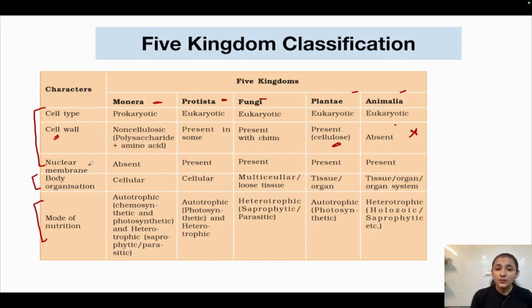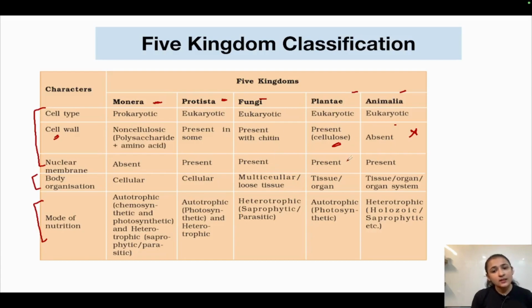If we talk about nuclear membrane, in Monera, the nuclear membrane was absent because all the prokaryotes were present in Monera. So in prokaryotes, nuclear membrane is absent, right? Okay. In Protista, nuclear membrane was present. In fungi, nuclear membrane was present.